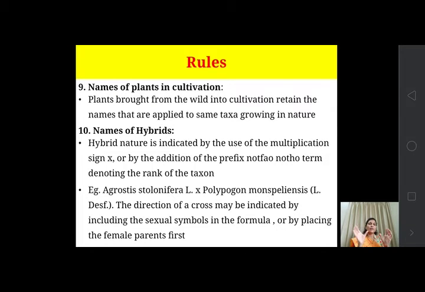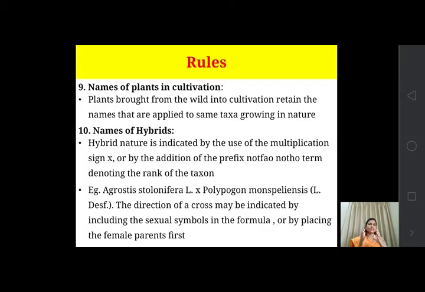So when there is a hybridization between two plants, the name of one plant and the name of another plant are written, but in between them the cross sign, the x sign or the multiplication sign should be written. This is the sign which shows that these two plants are hybridized and used for the hybridization process.